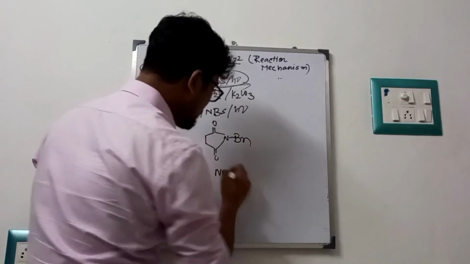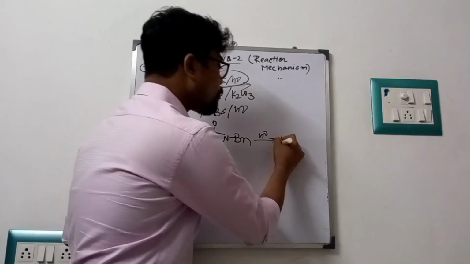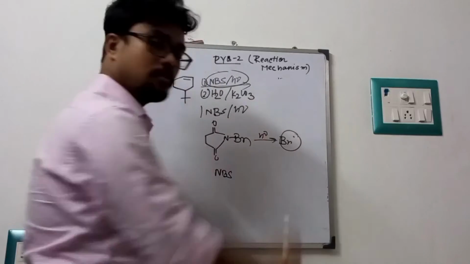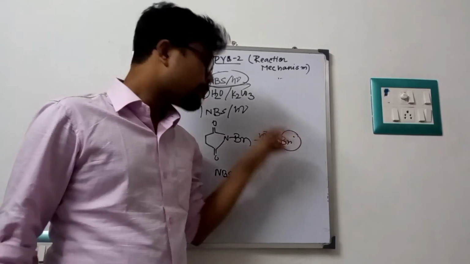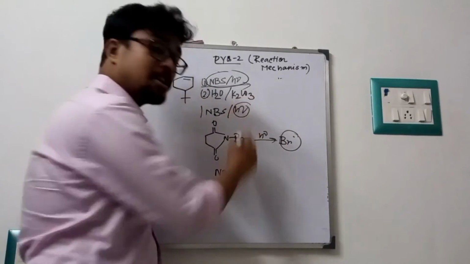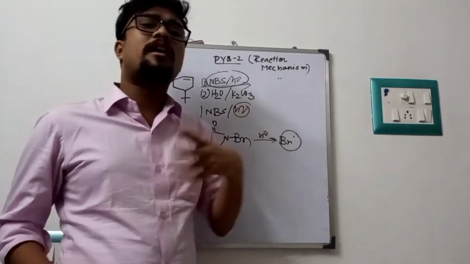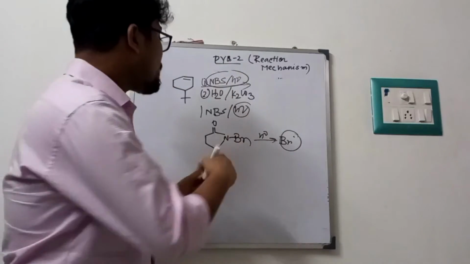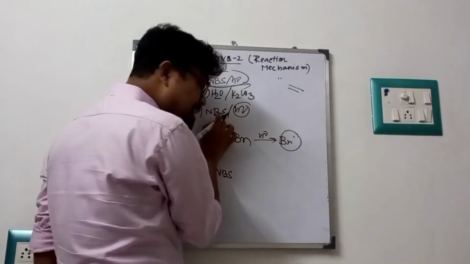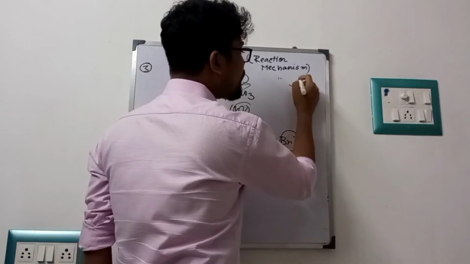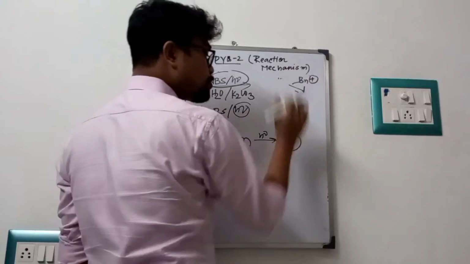N-bromosuccinimide, in photochemical condition, will produce bromine radical. But if there is no photochemical condition and they give us a polar solvent, it will not produce Br dot. If there is any alkene present with NBS and polar solvent, that will form our bridged bromonium cation. But in this case, due to the photochemical condition, it will produce Br dot.